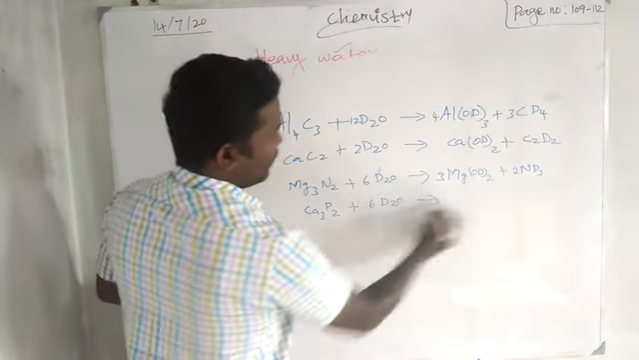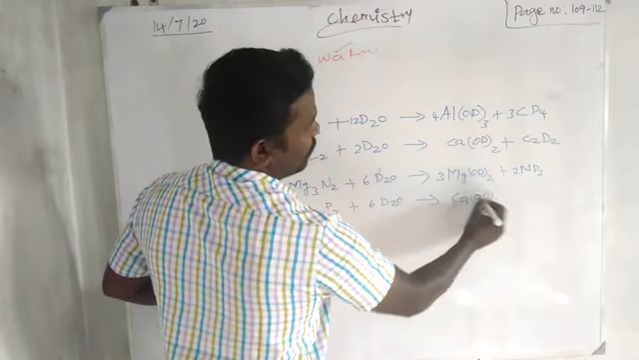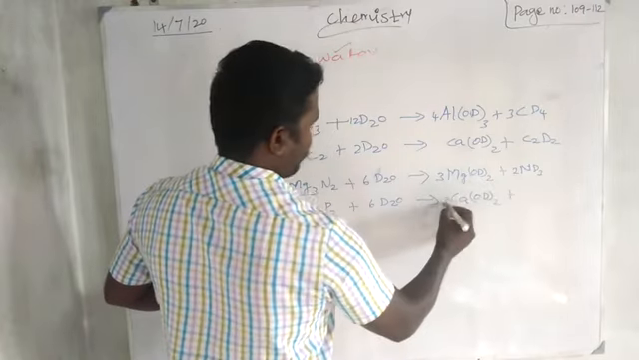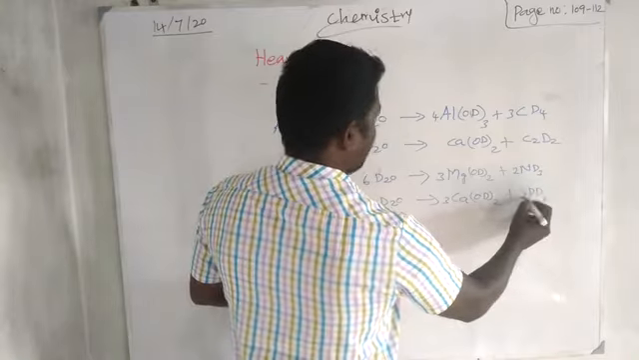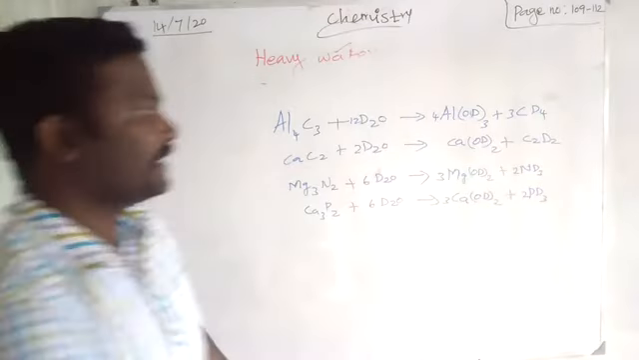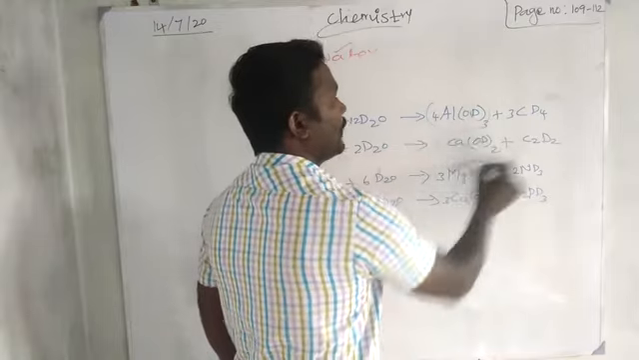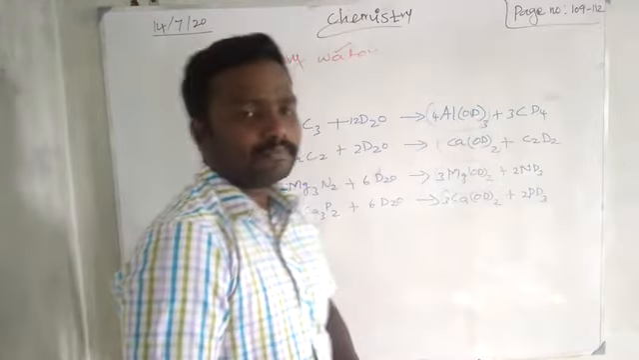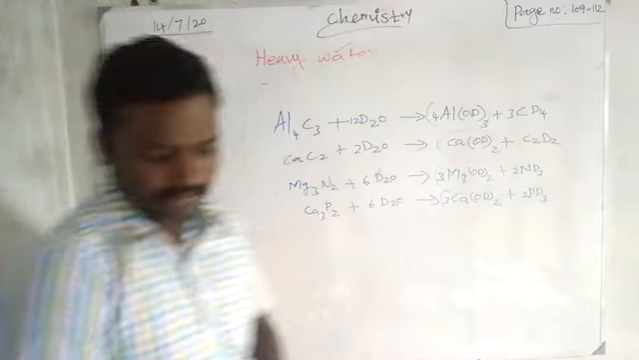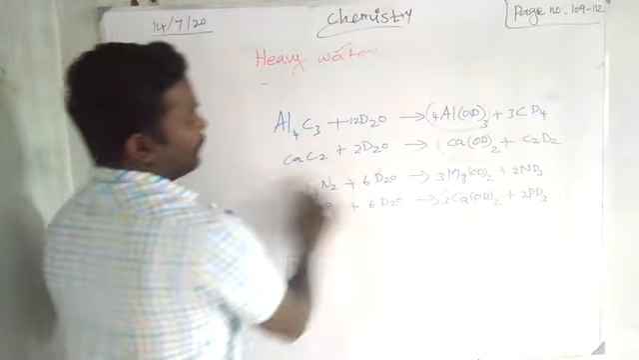So we will get calcium deuteroxide, then PD3. So likewise we can get the new compound by using the heavy water. Then uses of heavy water. There are 3 uses of heavy water.